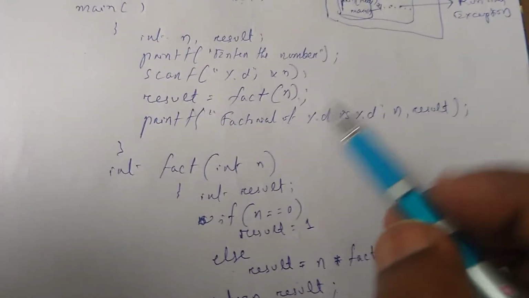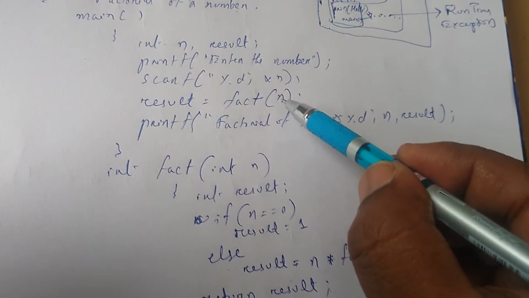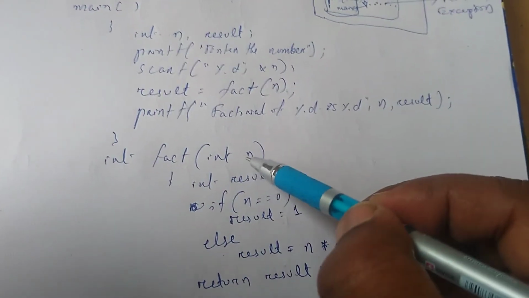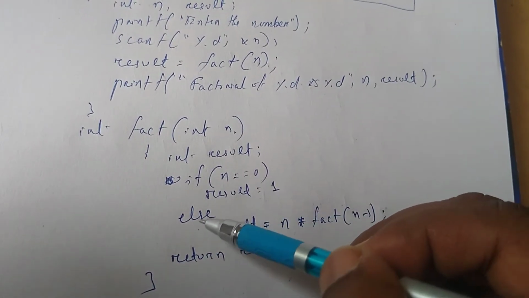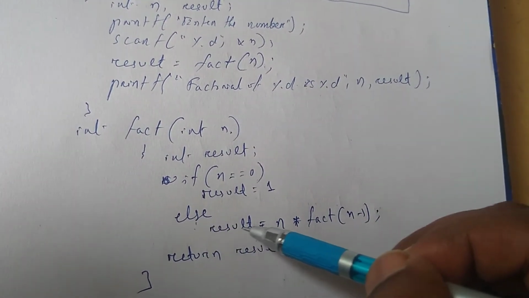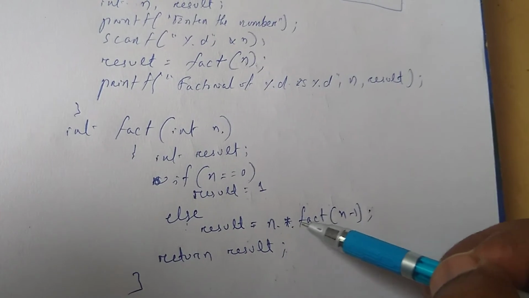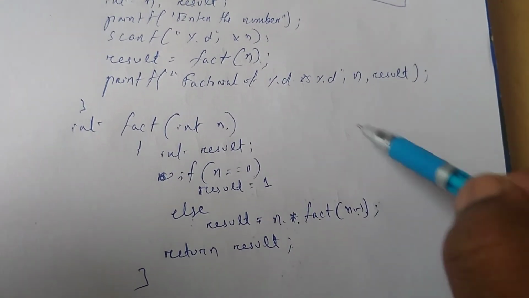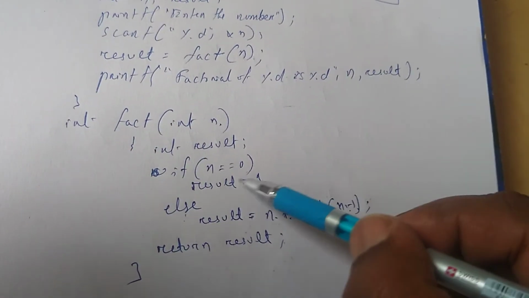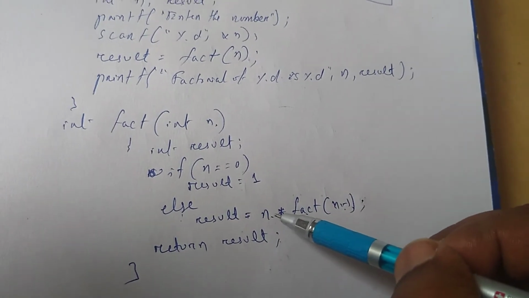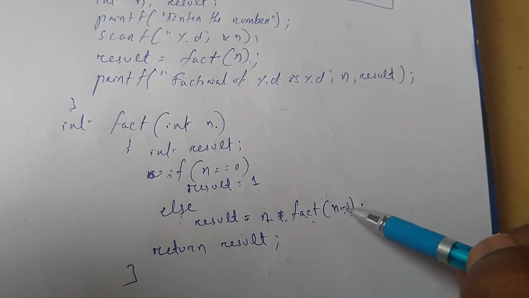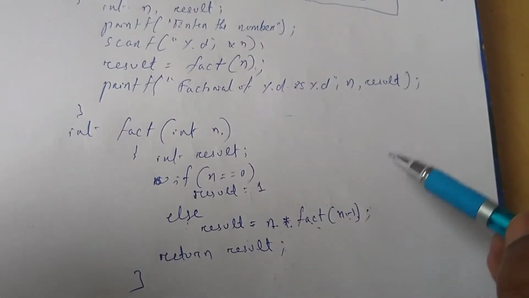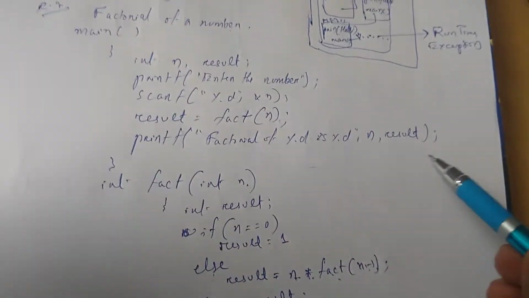So this is the case. For example, suppose we pass the number 5. Again here it will come, and if 5 is not equal to 0, it goes to the else part. Else result equals 5 into fact of 5 minus 1, that is 4. Again 4 is passed here. 4 is not equal to 0. Again result will be 4 into fact of 4 minus 1, 3. Again it calls 3. Then again 2 is called. Again 1 is called, in this way.